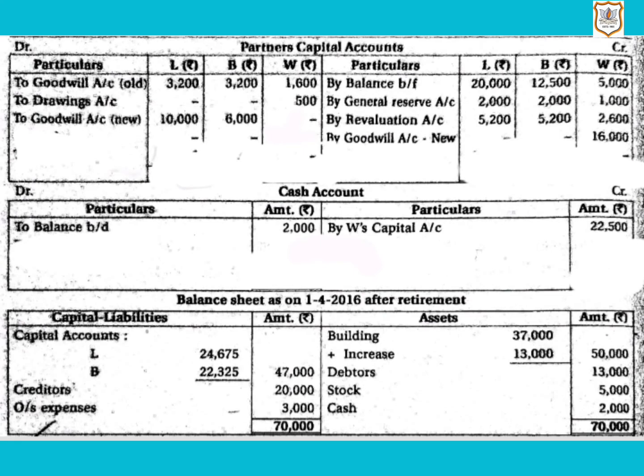Now we will find out amount due to W, which is to be paid in cash. So that will be found out by subtracting total amount in debit column from total amount in credit column of W's capital account. So difference will appear on debit side, which is 22,500. So as this is the amount which is to be paid to W in cash, we will record it on credit side of cash account by W's capital account, as here firm's cash balance will decrease.